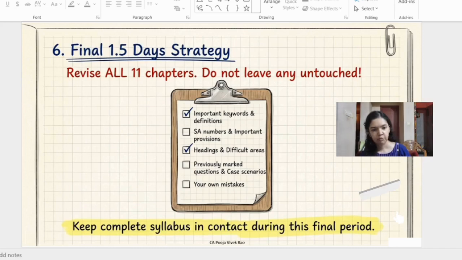For this, your final revision should focus on the important keywords which you have highlighted in your study material, important definitions, important provisions, essay numbers and names, and other difficult areas and questions which you have marked previously, case scenarios, and if you have made any error log or notebook while studying, you can go through that also. Try to go through all the chapters even in your final phase of revision.